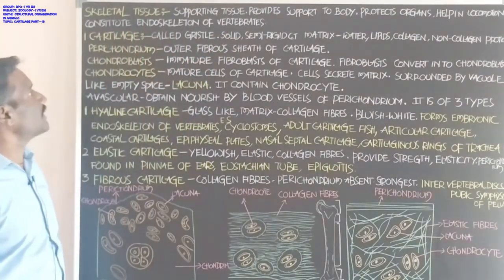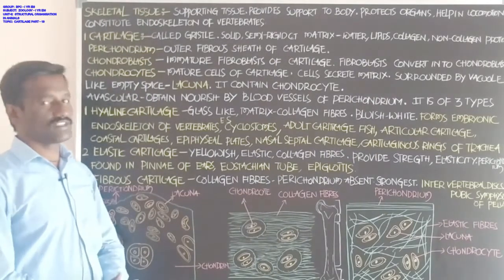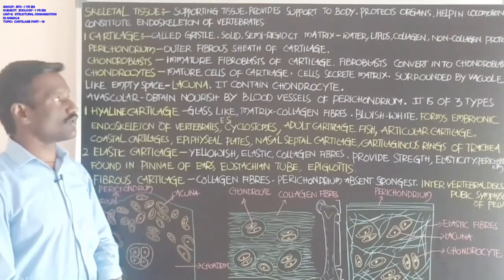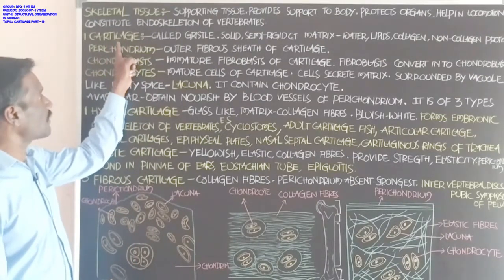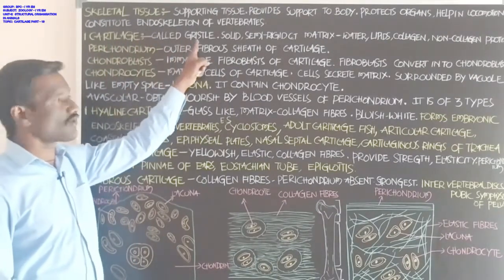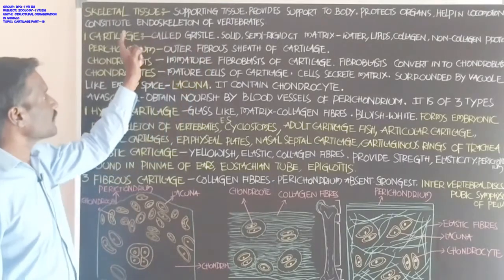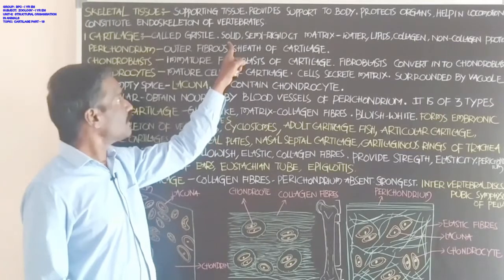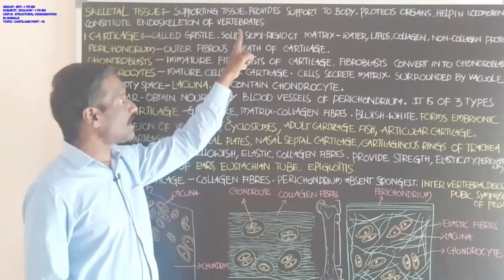Next student, skeletal tissue is divided into two types. One is the cartilage, second one is the bone. First one, about the cartilage. Cartilage is also called gristle. Okay student.